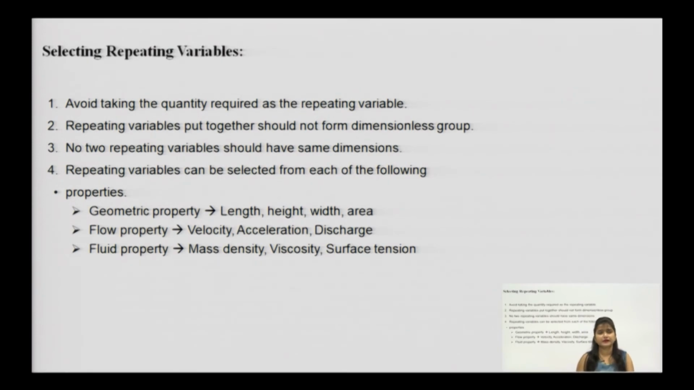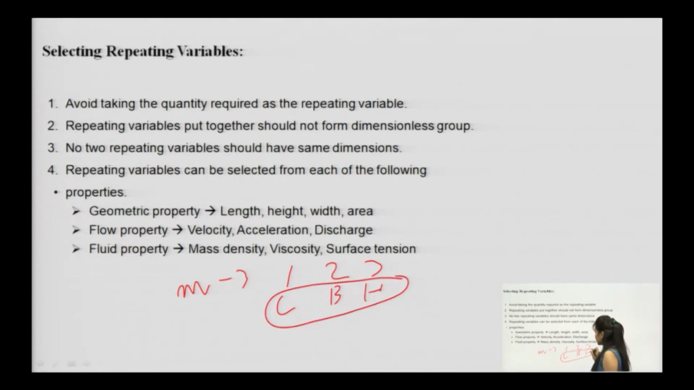variables that have the same dimensions, like velocity and acceleration. Like length, breadth, height: m is maximum 3, so you cannot take length over here, breadth over here and height over there, because all these three terms have the same dimension. Now, repeating variables have certain restrictions which you need to take care of, so as to make the equation homogeneous, or balanced.